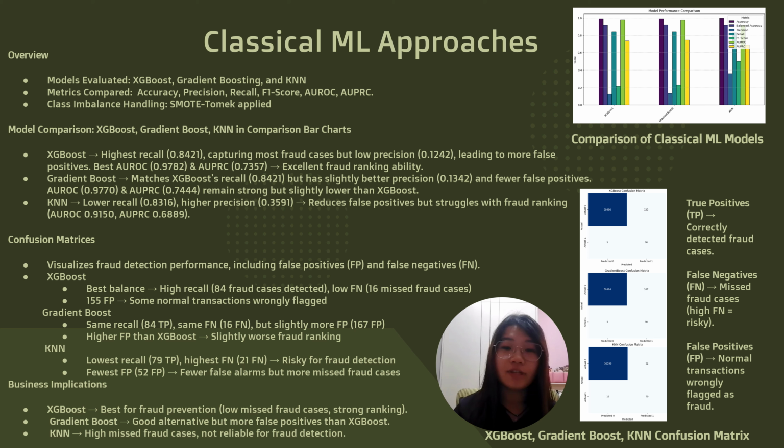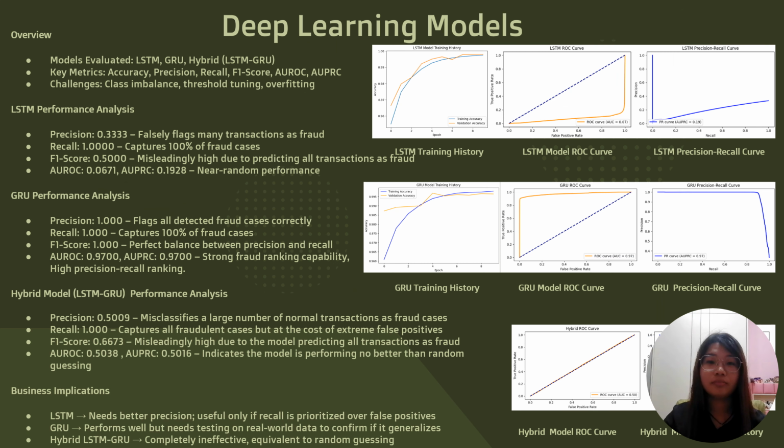The performance comparison chart shows that XGBoost has the highest AUROC and AUPRC, making it the best model for fraud ranking. For confusion matrix, XGBoost and Gradient Boost both detect 84 fraud cases, but Gradient Boost has more false positives. KNN has the fewest false positives, 52, but also misses the most fraud cases. Thus, XGBoost is the best overall model due to its high recall, AUROC, and AUPRC, making it the most reliable choice for fraud detection. Gradient Boost is a good alternative but suffers from more false positives. KNN is certainly not ideal due to high missed fraud cases and weaker fraud ranking ability.